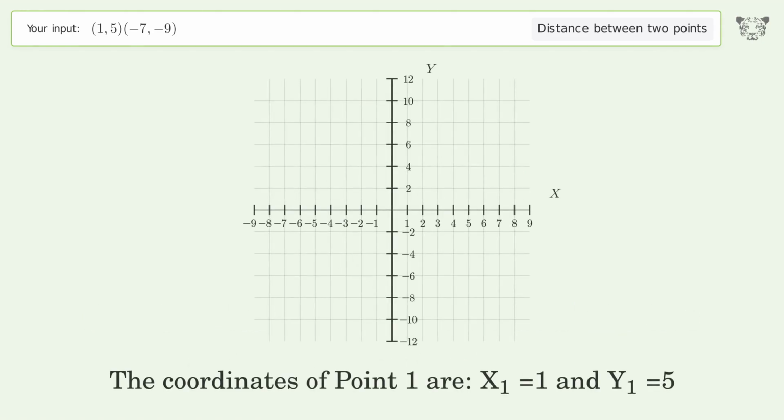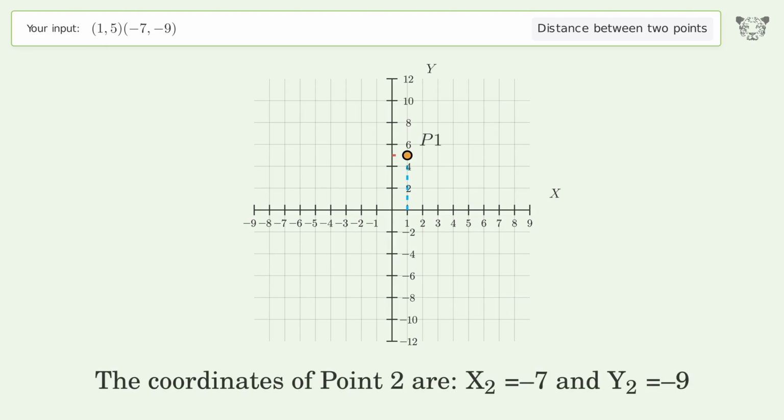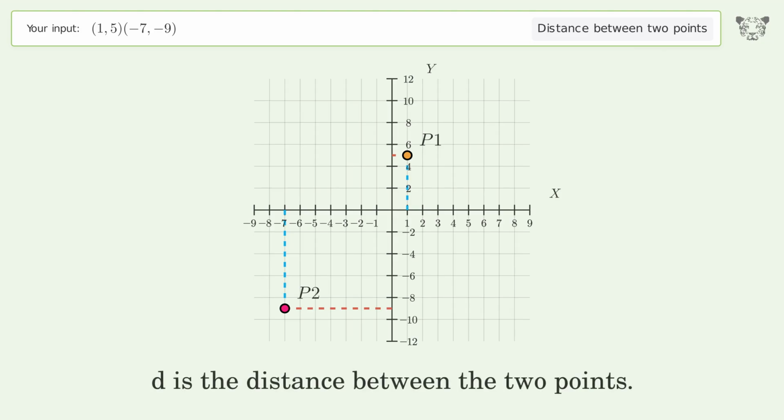The coordinates of point 1 are x1 equals 1 and y1 equals 5. The coordinates of point 2 are x2 equals -7 and y2 equals -9. D is the distance between the 2 points.